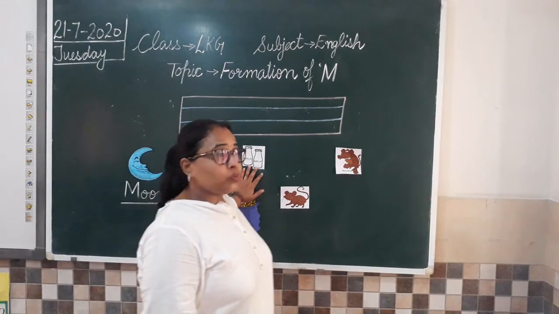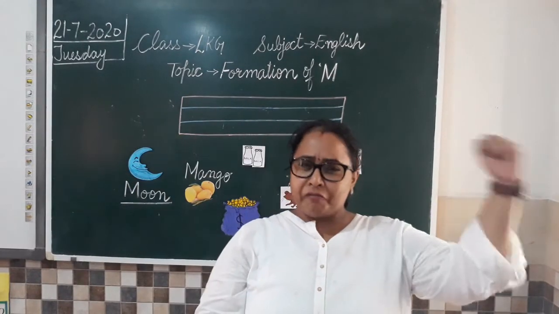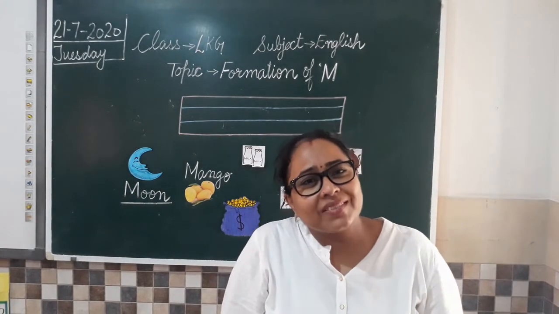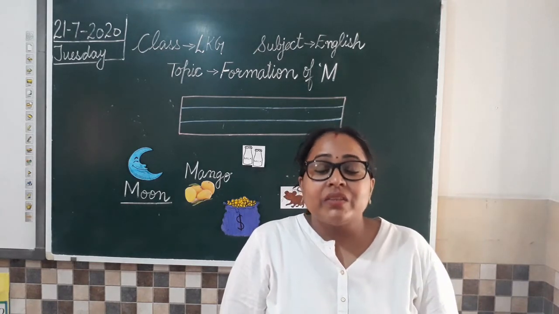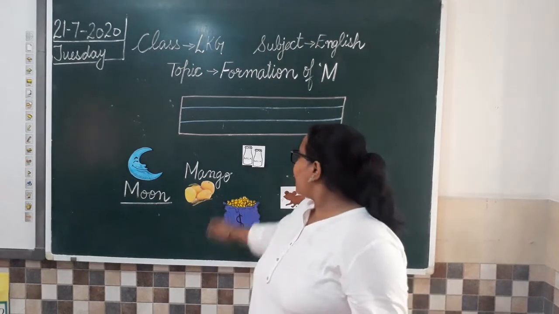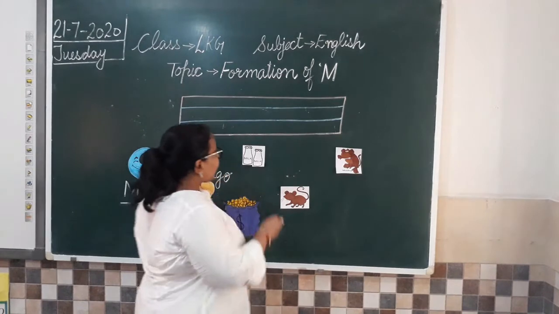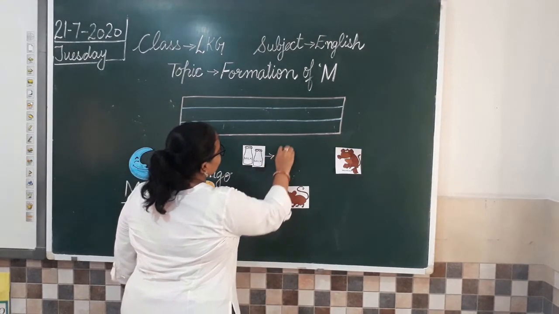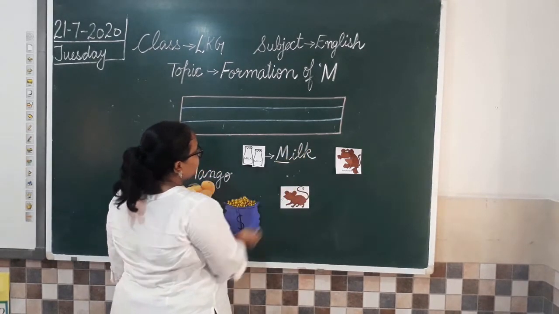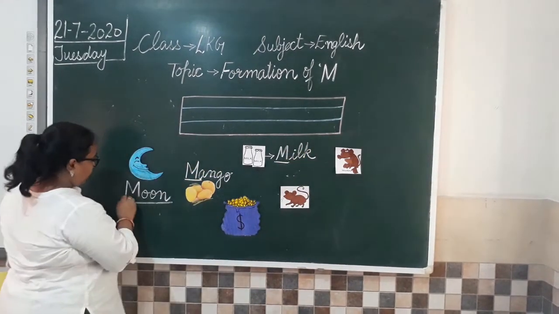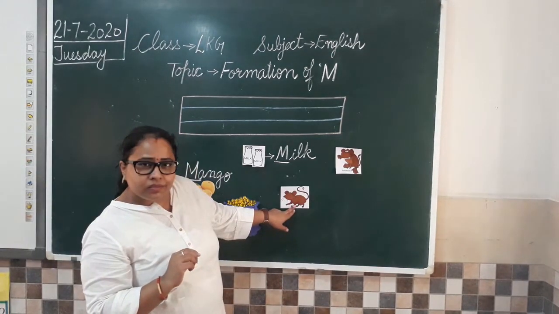Okay. What is this now? It is something which we drink every day and it makes us healthy, fit and fine. So tell me, what is this? Milk. Yes, you drink milk every day. So milk. And milk is from M. M-I-L-K, milk. So I'm going to write here milk. Milk. Mango. Moon.